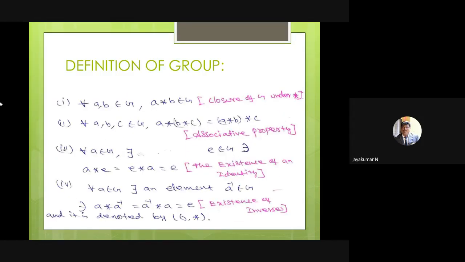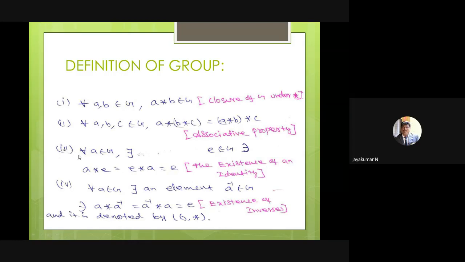First, non-empty means the given set is non-empty. Then the given operation is a binary operation. What's the first property? If you choose any two elements in G and apply the operation, the resultant also belongs to G. This is called closure of G under star, or the closure axiom. The second one is the associative axiom, or associative property. If you choose any three elements in G, first apply the operation to the second and third elements, then apply the same operation with A, which is equal to A star B star C. This is called the associative axiom.